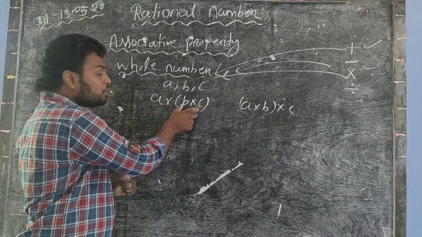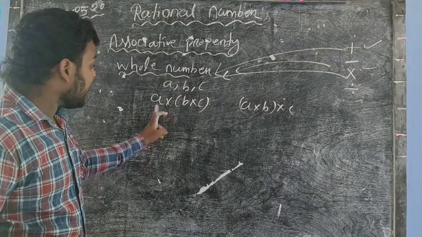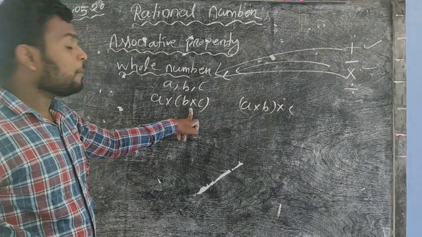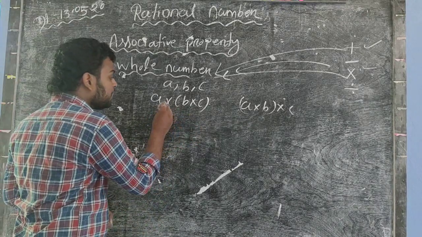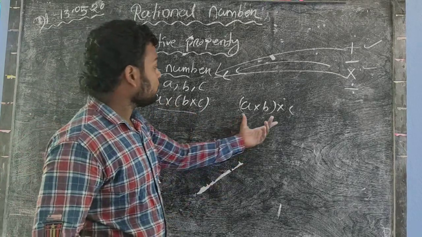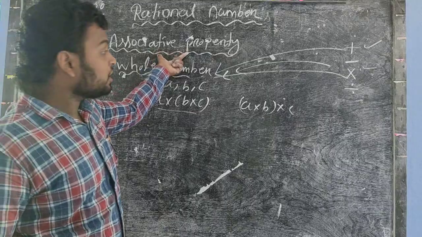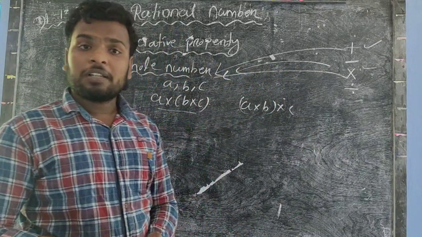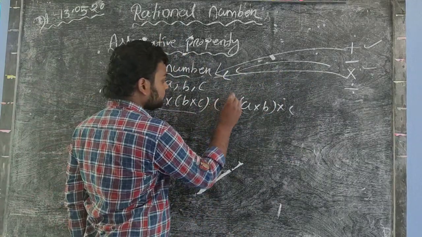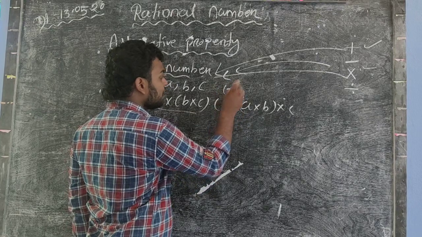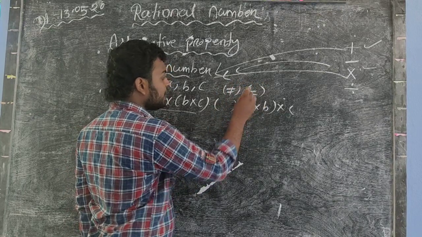So if B into C, then we multiply A with the result of B into C. If that value equals this value, then we say that whole number obeys associative property in the case of multiplication. So we put either equal sign or not equal sign.